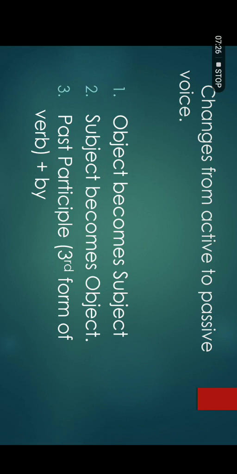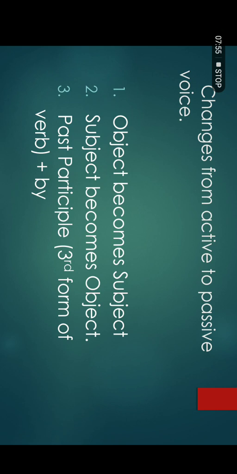For example, when you have Urdu sentences and you translate them into English, you know what the tense is, who the subject is, who the object is, and which form of verb you have to use. Similarly, when you change active voice into passive voice, you have to follow some rules, and these rules should be learned by you in a perfect way.